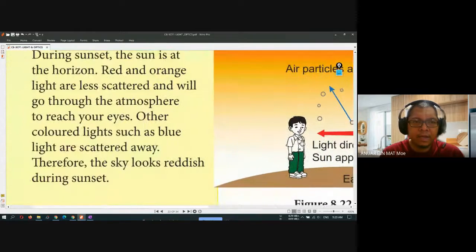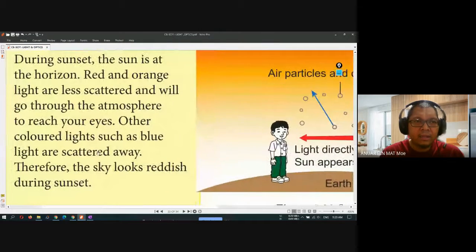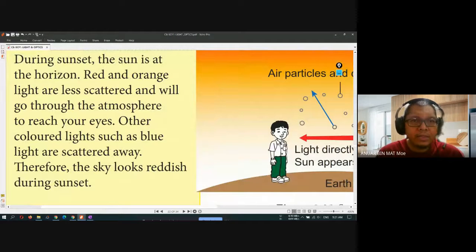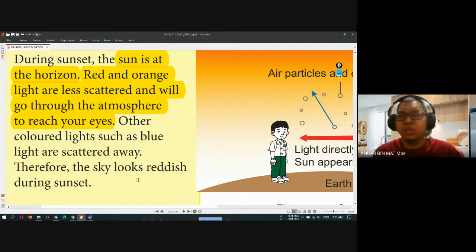Right. Again, what is the explanation? During the sunset, the sun is at the horizon. Red and orange are less scattered and will go through the atmosphere to reach our eye. Other colored light, such as blue light, is scattered away. Therefore, the sky looks reddish during the sunset.